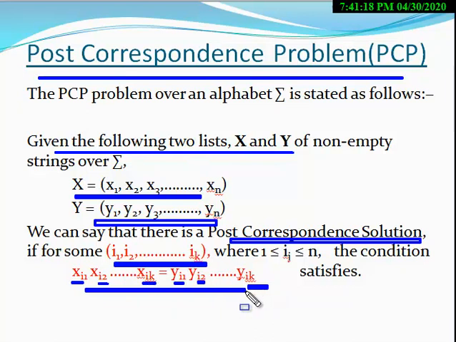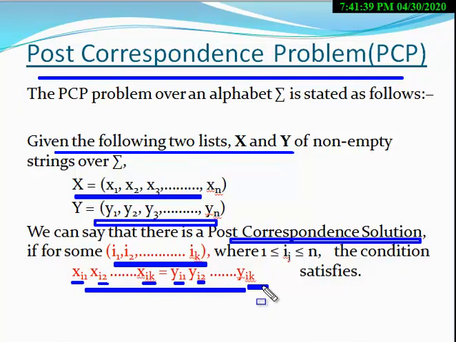So clearly note this point: the index of X and Y will be the same at the respective position. First place the same index, second place also the same index, third place also the same index.